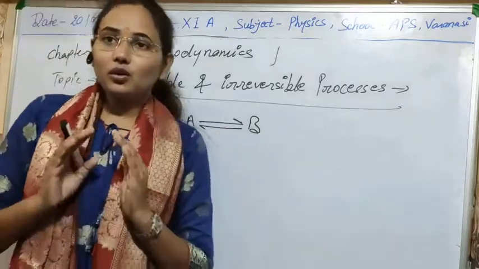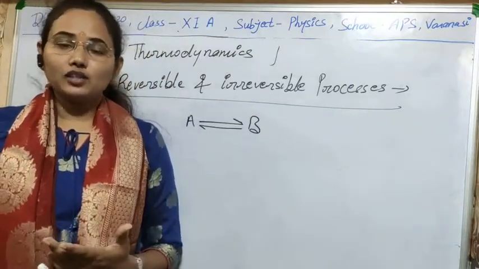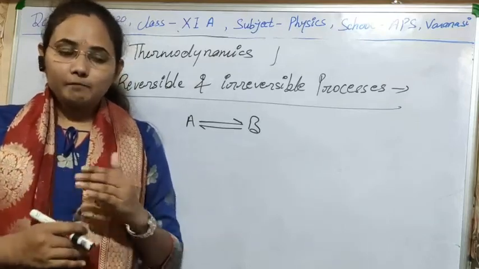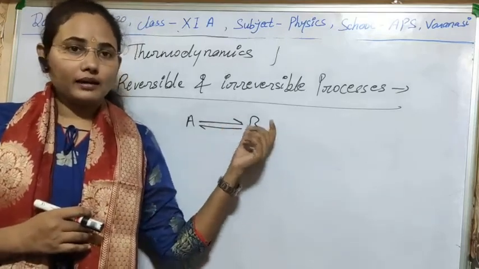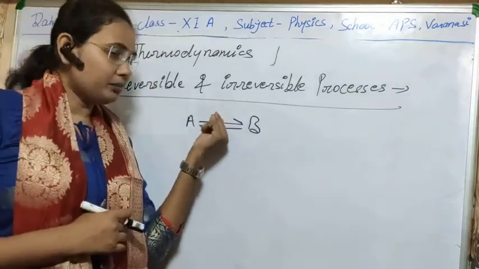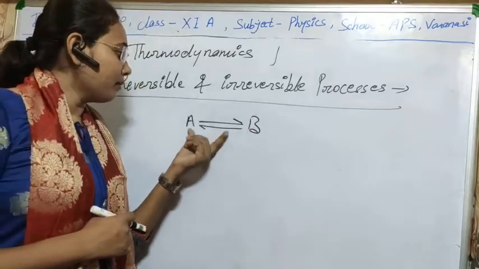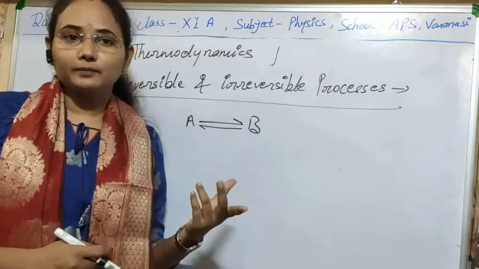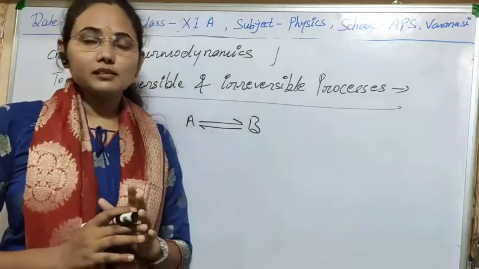Means here there should not be loss of heat energy or internal energy of the system; no loss must occur. All the properties of the system must be retained here. It is reversible because if some of the energy is lost in the process while converting from A to B, then exactly it cannot be converted from B to A. Somewhat energy or structure will be different there. So I think it is simple and clear to you what a reversible process means.